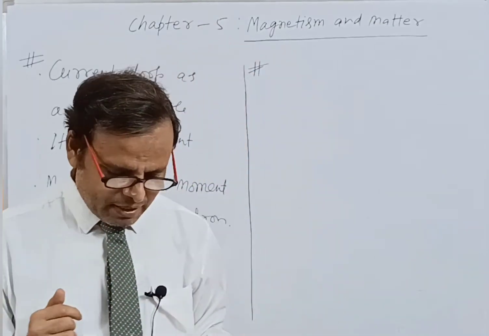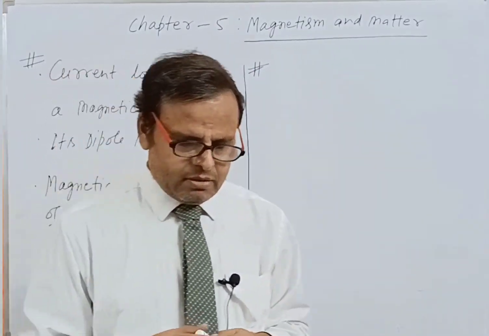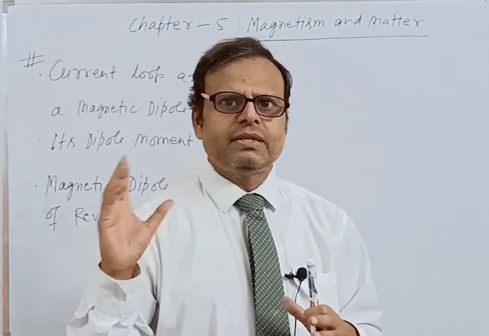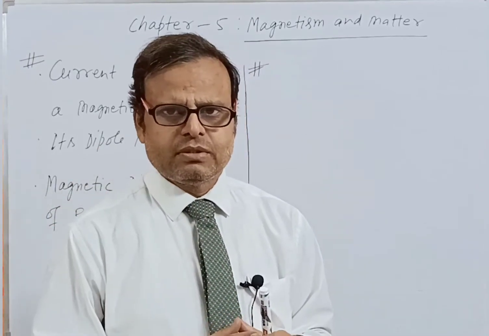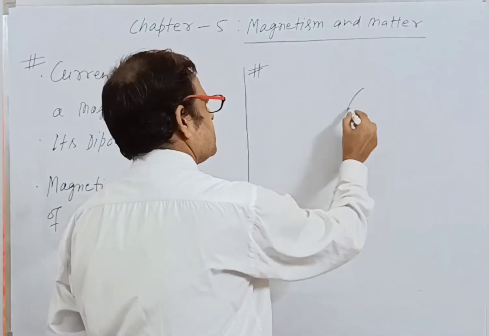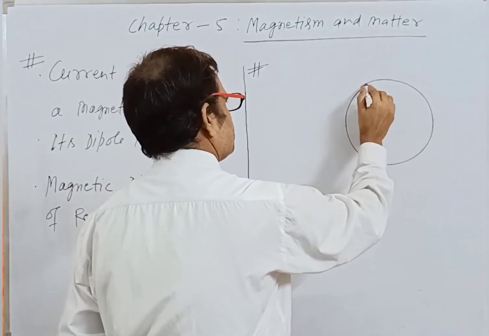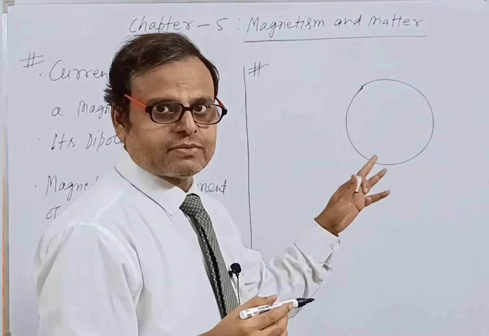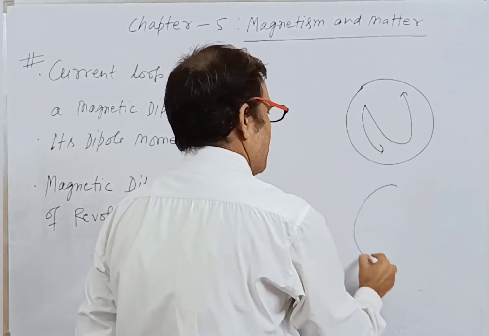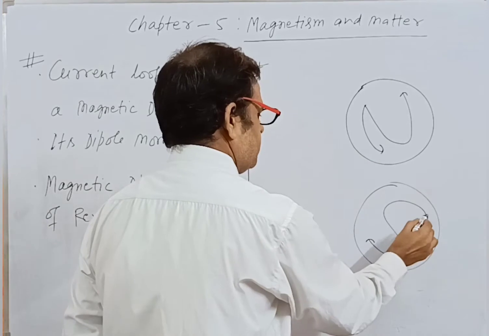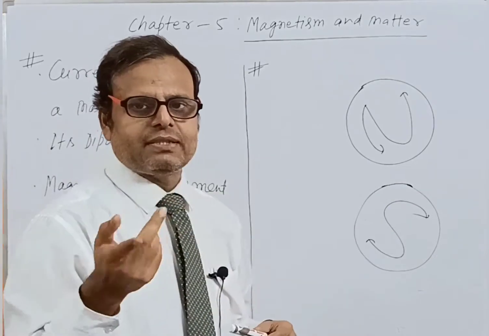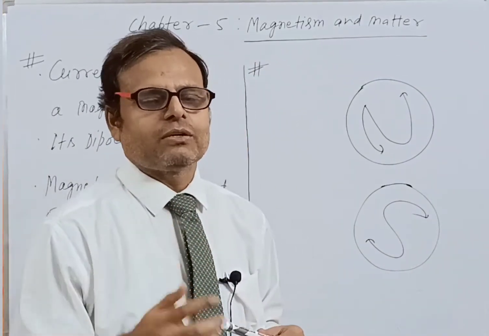Actually, magnetic dipole means just like an electric dipole. In an electric dipole, plus q and minus q, two opposite charges were there. Here in a magnetic dipole, there are north and south poles. But in the case of a current loop, the north and south pole depend upon the direction, whether the current is clockwise or anti-clockwise.